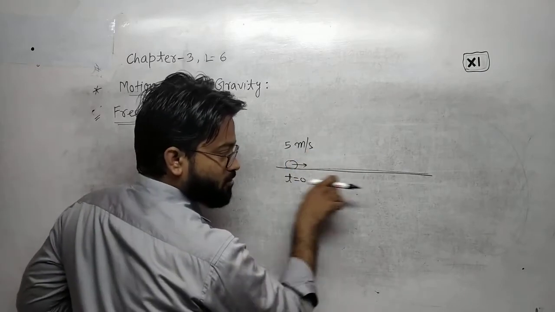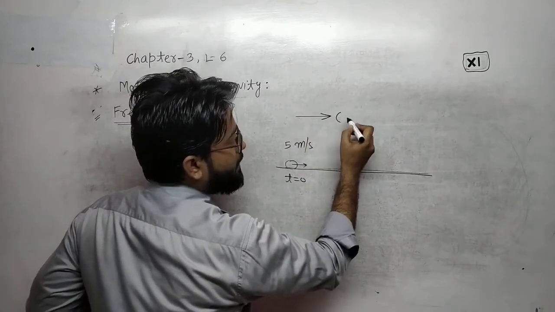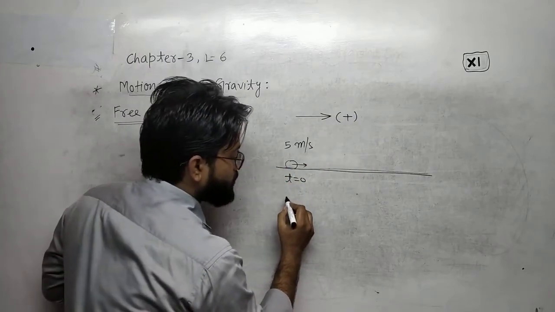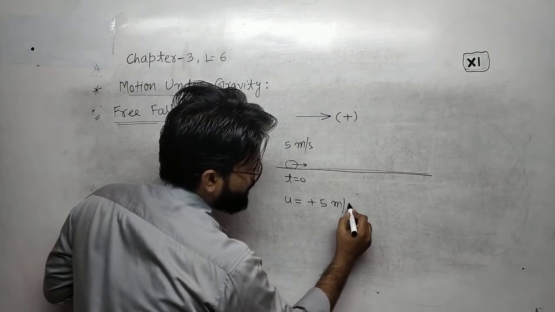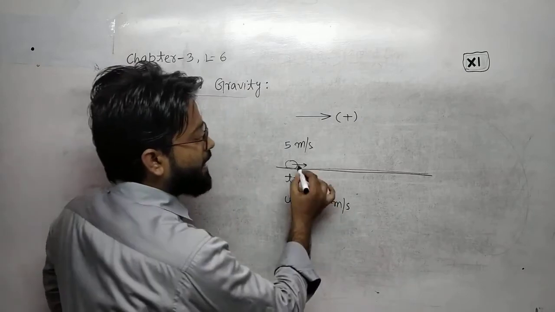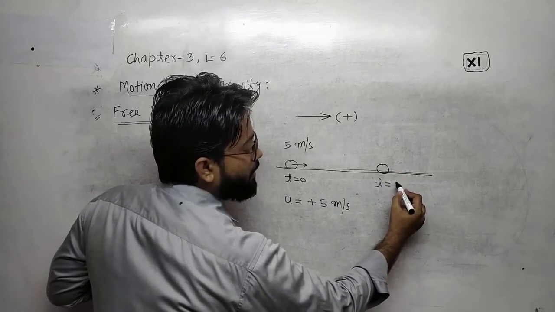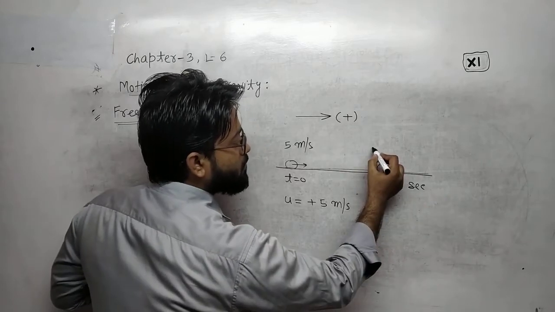The direction of the velocity is this. Let us suppose the direction we have taken, this direction, is the positive direction, meaning the initial velocity is plus 5 meter per second, and after some time, let us suppose after 2 seconds, the object's velocity is